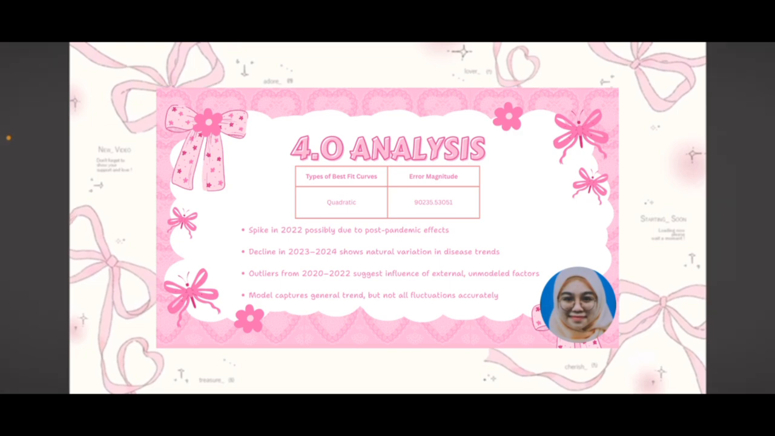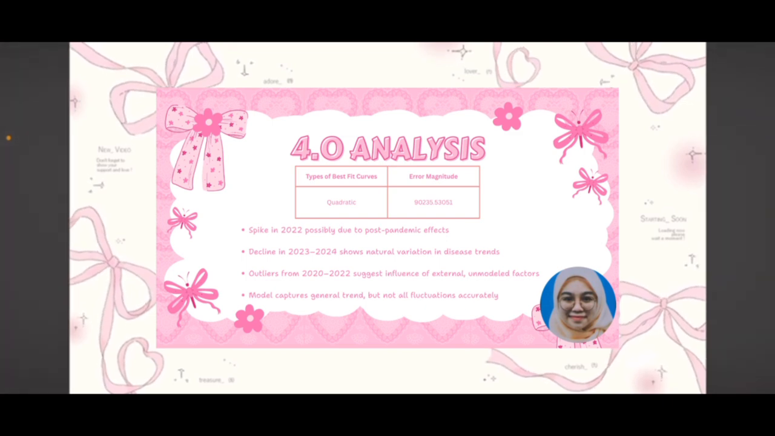The quadratic model that we applied gave us an error magnitude of 90235.53. This tells us that on average, there is a moderate difference between the actual number of HFMD cases and what our model predicted. So, if we look at the residual plot, we can see that the residuals are randomly scattered. This is a good sign because it means the model fits the data fairly well overall and there are no obvious patterns or bias in the errors.